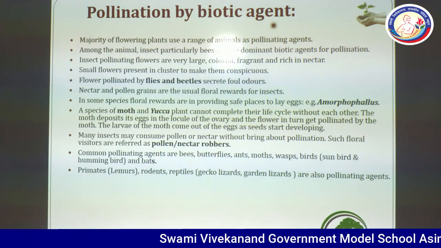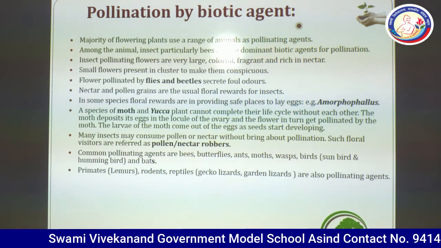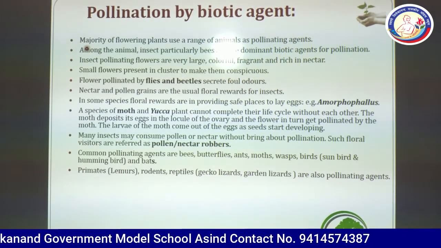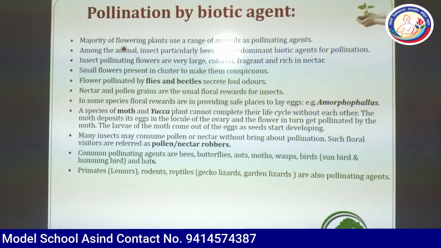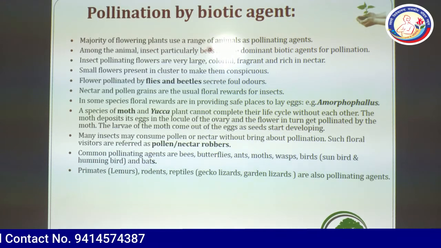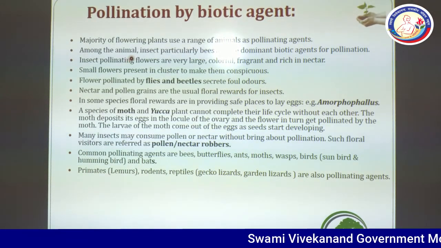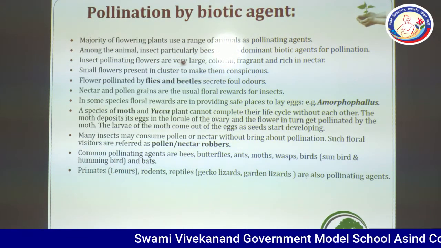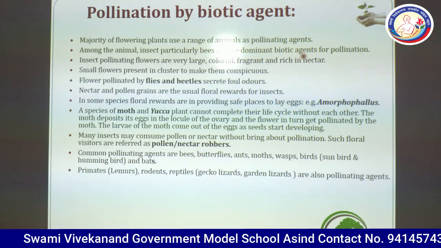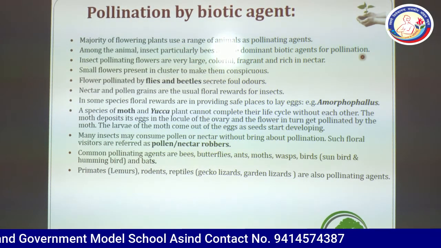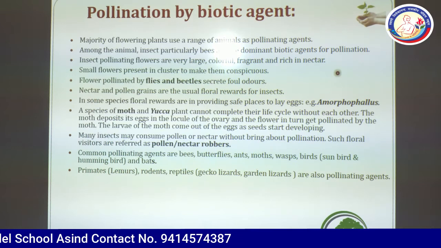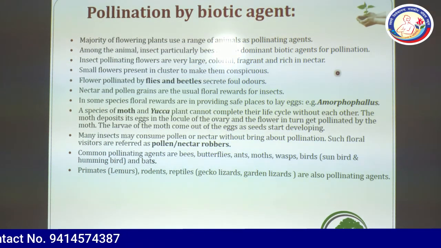Pollination by biotic agents. The majority of flowering plants use a range of animals as pollinating agents. Among the animals, insects, particularly bees, are the dominant biotic agents for pollination. They contribute almost 75 to 80%.